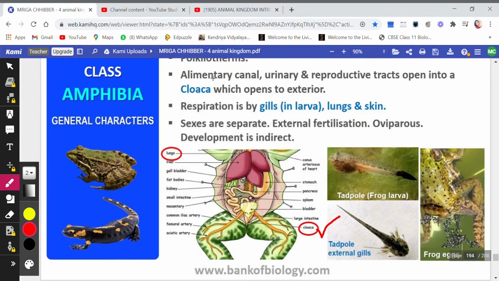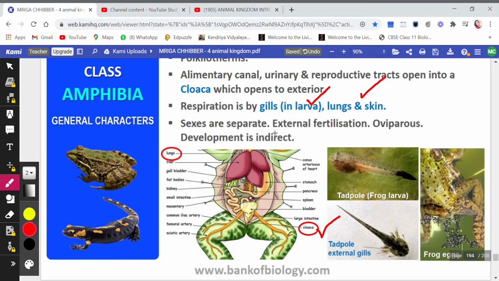So the alimentary canal, even the urinary bladder, even the reproductive tracts, all open into one opening, that is cloaca. And respiration is through gills in larva, and when these larvae grow, they respire through lungs and skin. So that is why they can survive in both conditions.